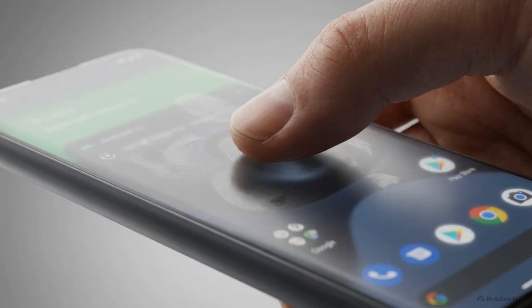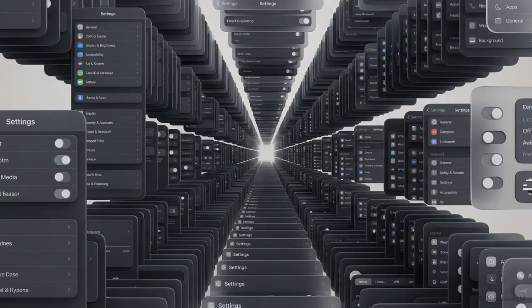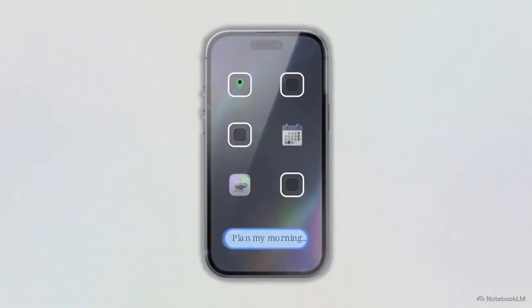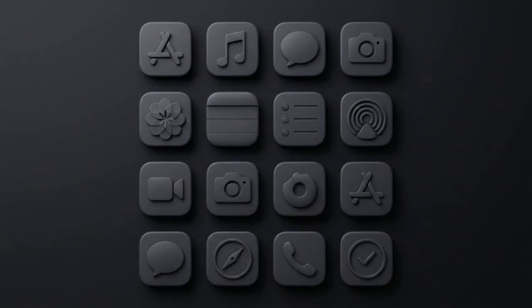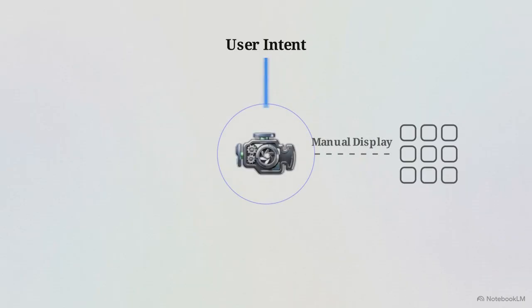Using a phone still required manual labor. You managed every window, navigated every menu, and fixed every unoptimized layout yourself. Android 17 alters this dynamic. The operating system moves toward being an active, system-level agent rather than a passive grid of icons waiting for a command. Removing that manual digital labor changes the smartphone's role. It becomes an autonomous engine that executes your intentions instead of just displaying your apps.